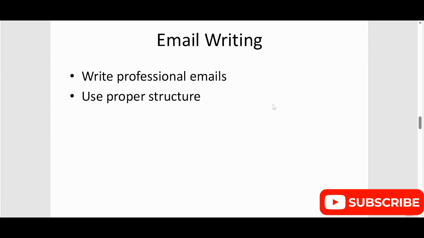Next one is email writing. In the same way, suppose you want to apply for a job but don't know how to write an email, right?